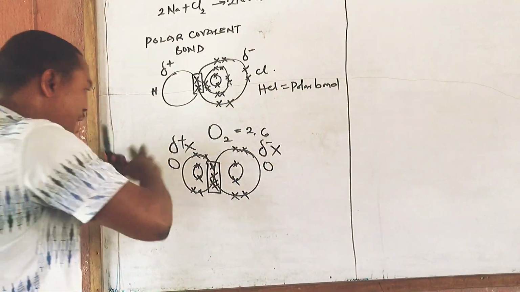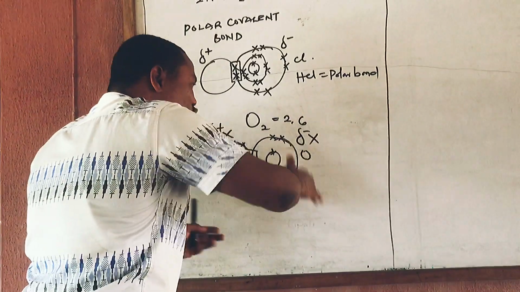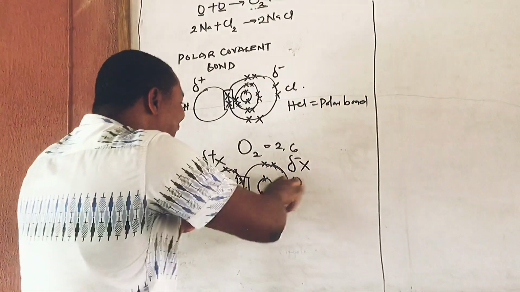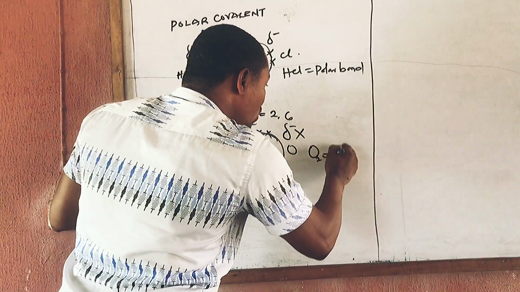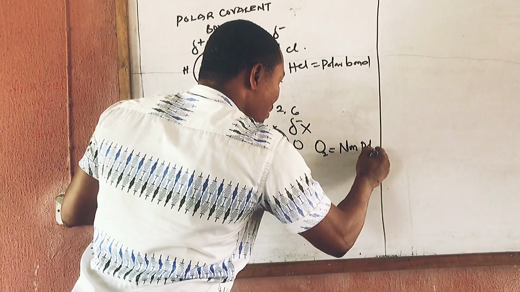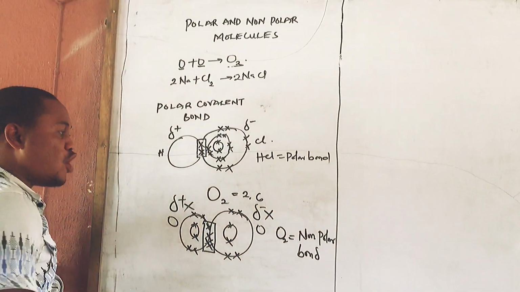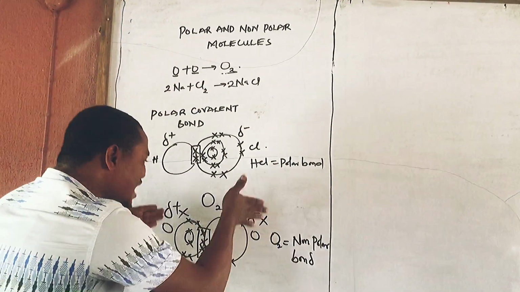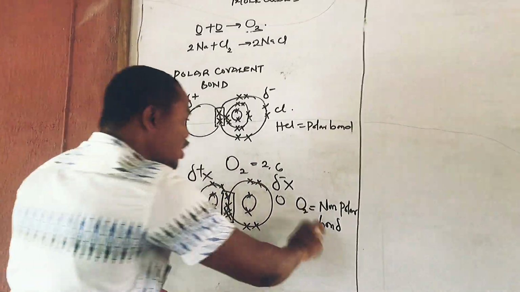Can you see? No partial positive, no partial negative. Why? Because they will be sharing the electron equally. So when you share the electron equally, the kind of bond that you have here will be a non-polar bond. I hope you are following. It will be a non-polar bond. And why are you having a non-polar bond? Because they share the electron equally. When you share the electron equally, you have a non-polar bond.